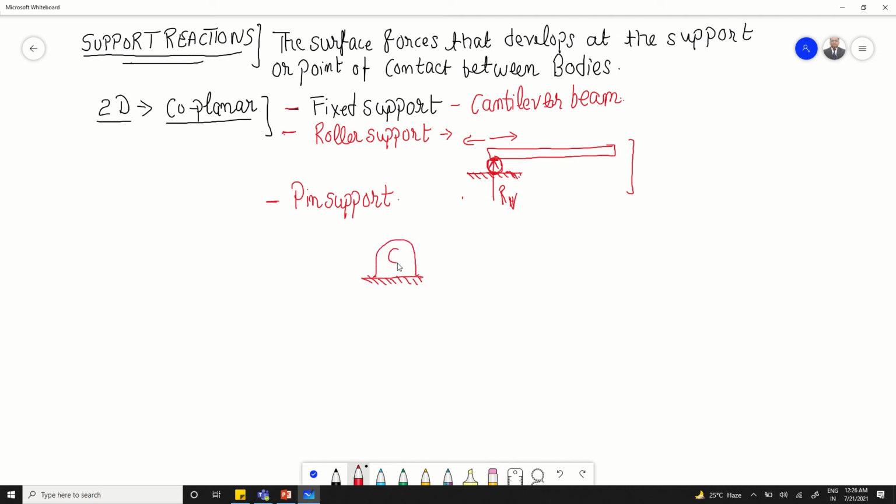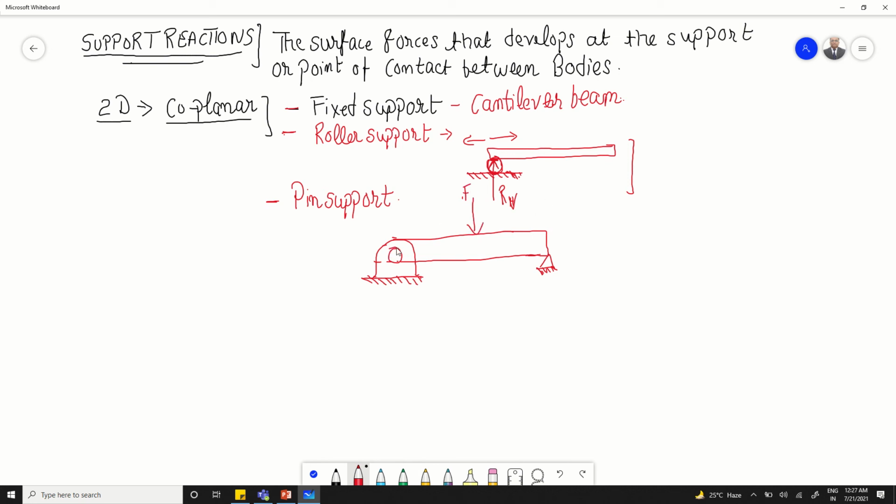This is a pin here, and here you have a beam attached like this. Let us say any other support is also there. Let us, for time being, say fixed support. So this will be a case of a simply supported beam if it is subjected to some external force F.